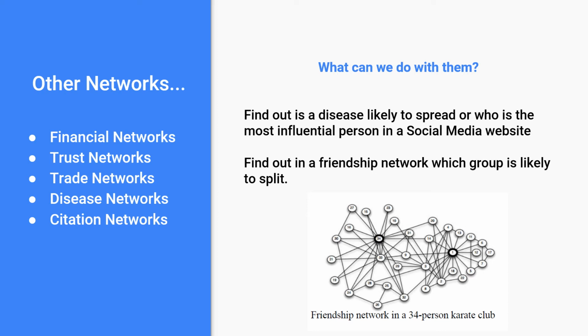What can we do with these networks? We can find out whether a disease is likely to spread from one person to another or from one region to another by studying these networks. We can also find the person who is most influential in social media. By studying a friendship network, we can also find out which group is likely to split out or form a separate cluster or club.